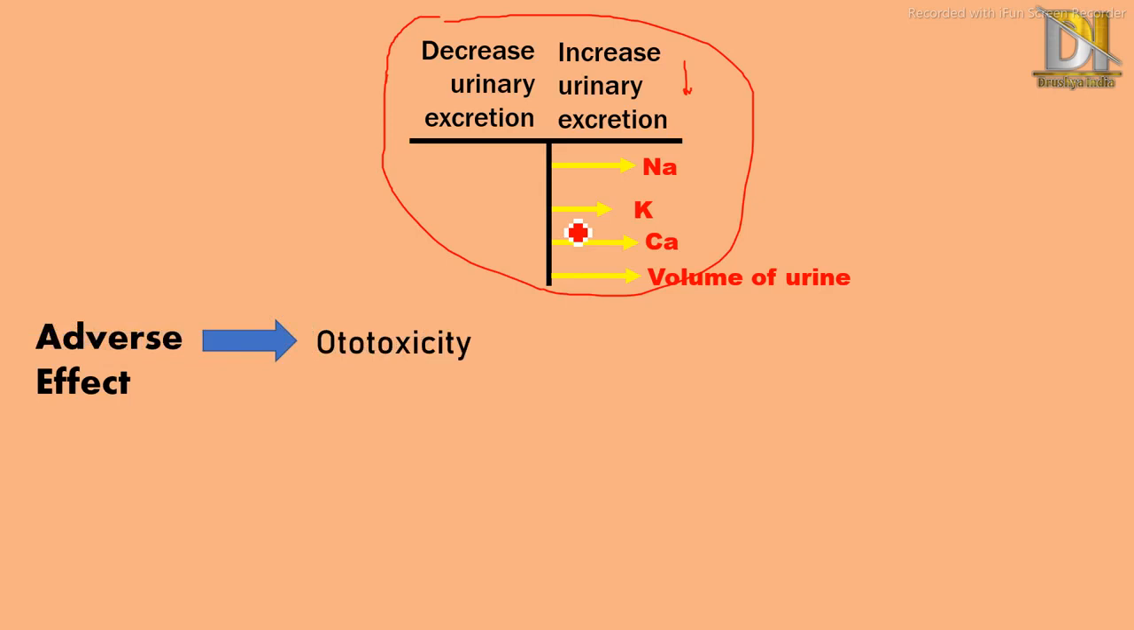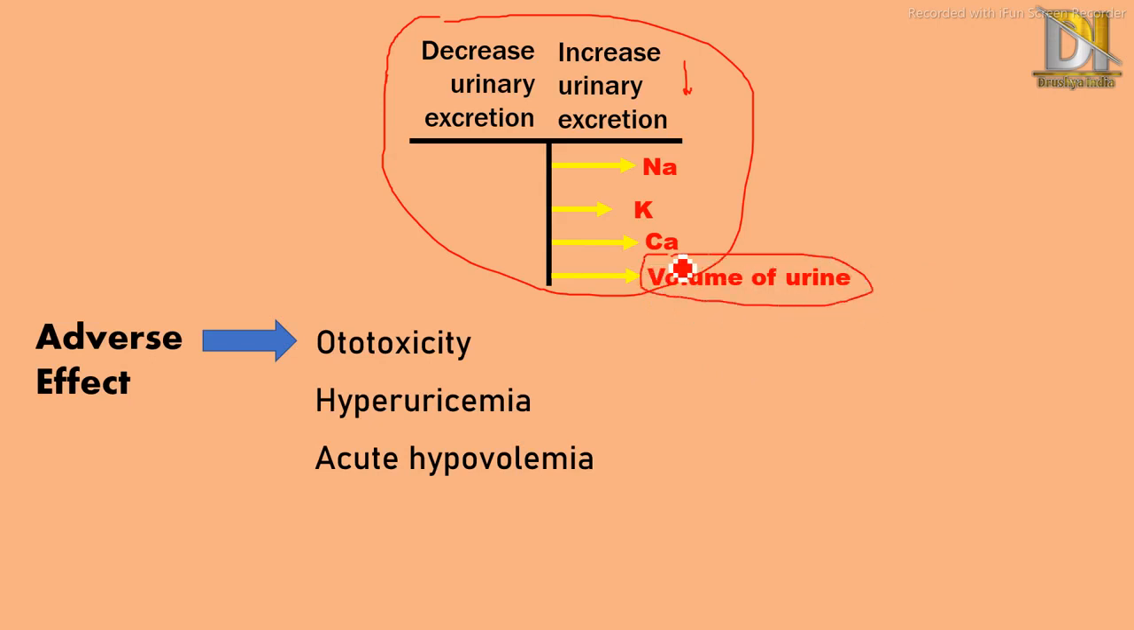Next come adverse effects. One of the main adverse effects related to loop diuretics is ototoxicity, which means related to the ears. Then comes hyperuricemia, meaning increased uric acid level in the body. Then acute hypovolemia, as the diagram indicates, it increases the volume of urine, so there will be less volume of water in the body, so it will cause acute hypovolemia. Then next is hypomagnesemia.